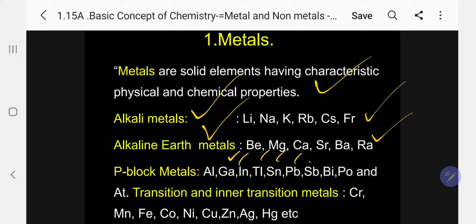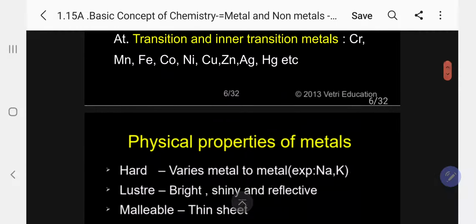That is antimony, bismuth, polonium. And that is astatine, coming under the halogen family. They are P block elements. Transition and inner transition elements, lanthanoids and actinoids: the transition elements, and lanthanoids and actinoids are F block elements. They are also metals. Kindly follow.